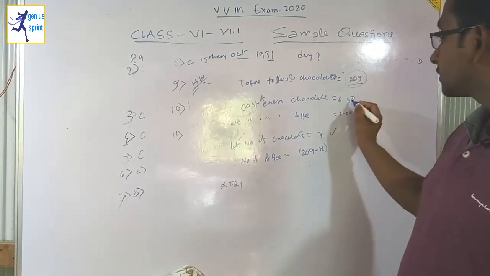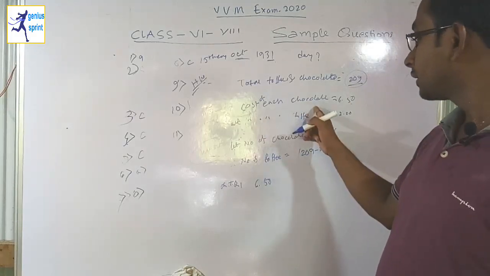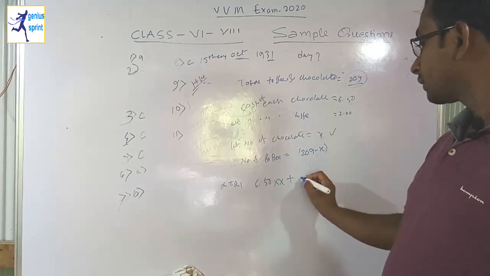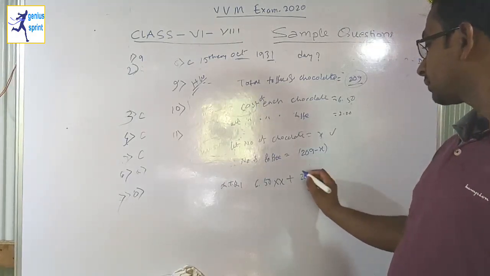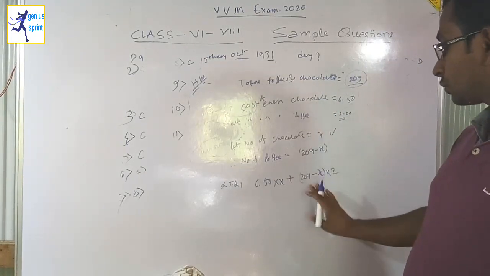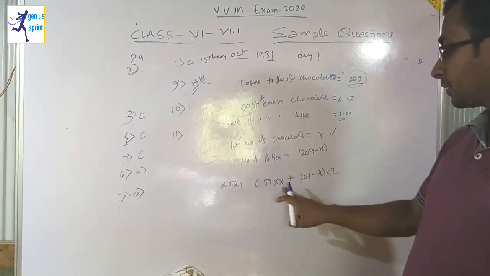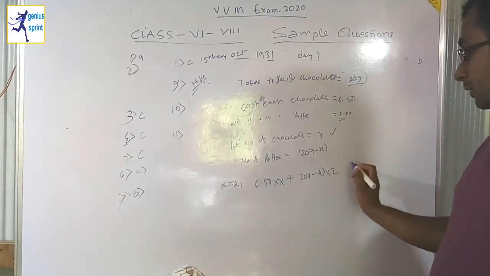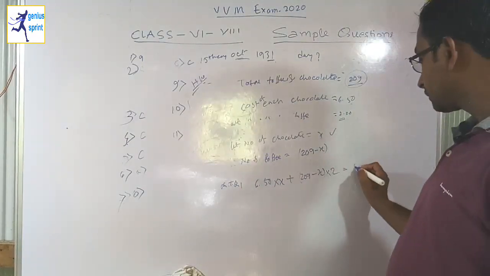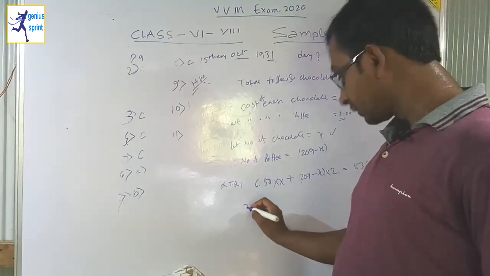So now according to the question, 6.50 is the cost of one chocolate, and how many chocolates are there? x. So it is 6.50 into x plus, for toffee, 209 minus x is the number of toffees, and we have to multiply by 2 because the cost of each toffee is rupees 2. So this is the number of toffees, this is the cost of the toffee, this is the cost of the chocolate, and this is the number of chocolates. Together if we calculate these, I will get how much? It is given, 836.50.